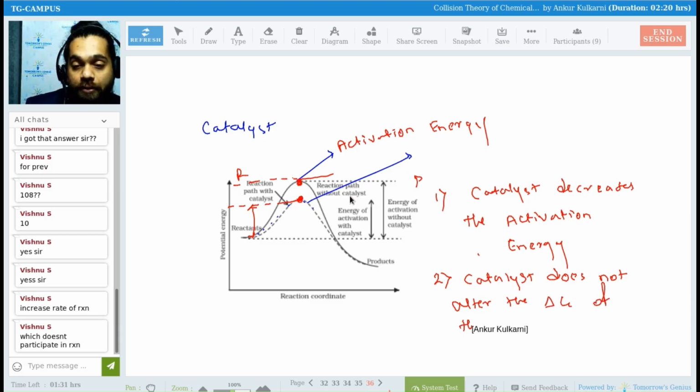Come on, write it down. So catalyst does not alter the delta G of a reaction. Nothing much, just a little bit of information about catalyst you have.